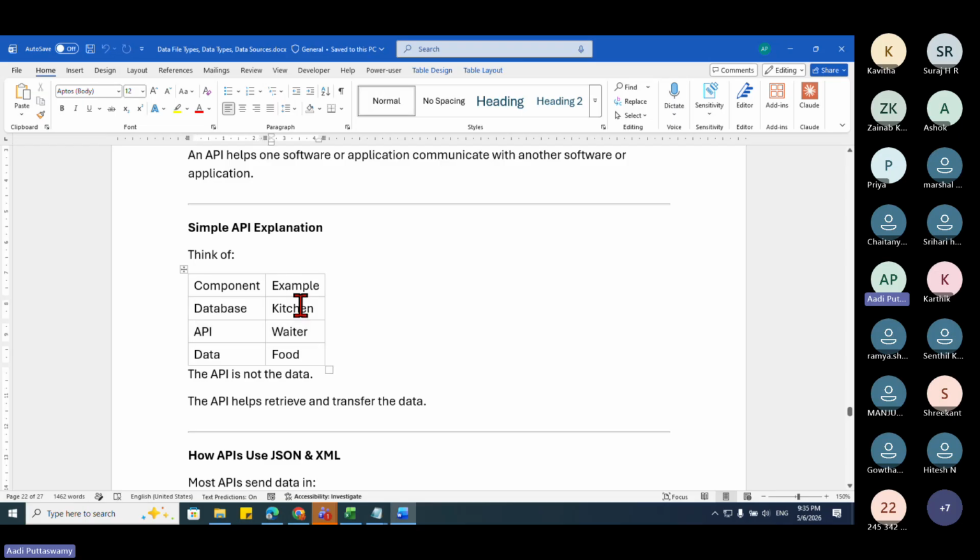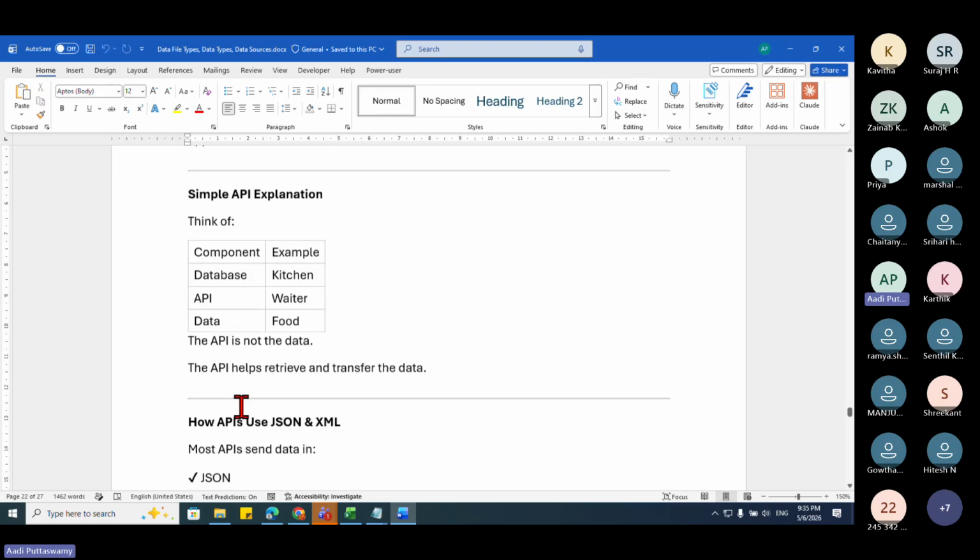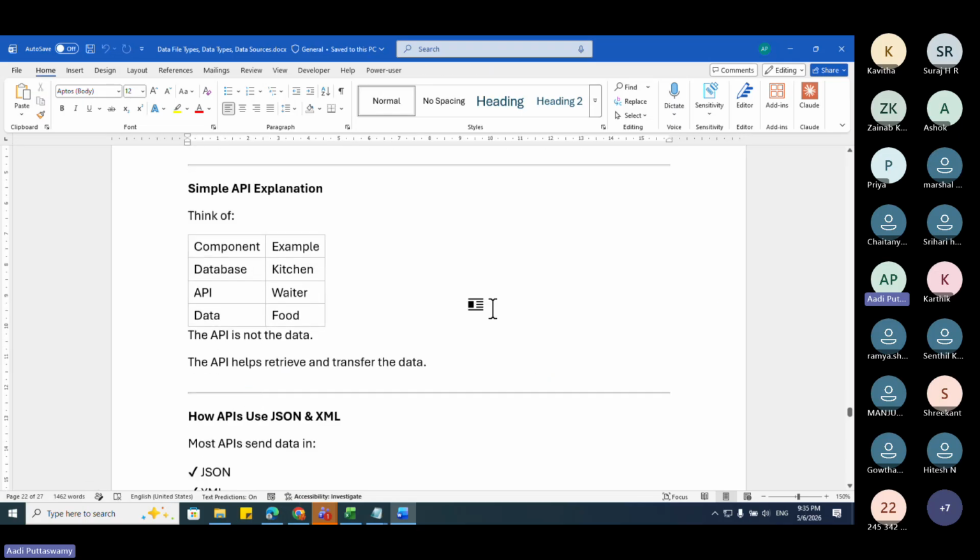So from the kitchen, that is the food, that is the data. From the kitchen, for us, the person who is actually giving the food is the waiter. Similarly, from the database, if I want the data, then these APIs will actually help us in getting the data. So API itself is not data. API helps us in retrieving and transferring the data.